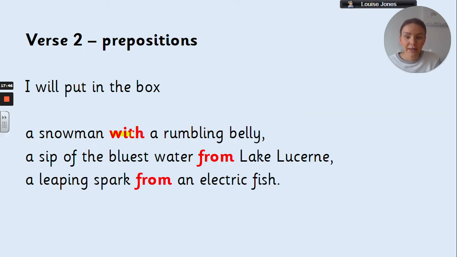Verse 2, the poet has used prepositions. Now, we looked at prepositions last week. I wonder, can you remember what type of words prepositions are? What do they tell us? They tell us where something is. So prepositions give more information by describing where something is. So words like with, from, and they are the only 2 that this poet has decided to use. But he's added more information. He hasn't just said, I will put in the box a snowman. He said a snowman with a rumbling belly. He's used that preposition to add more information.